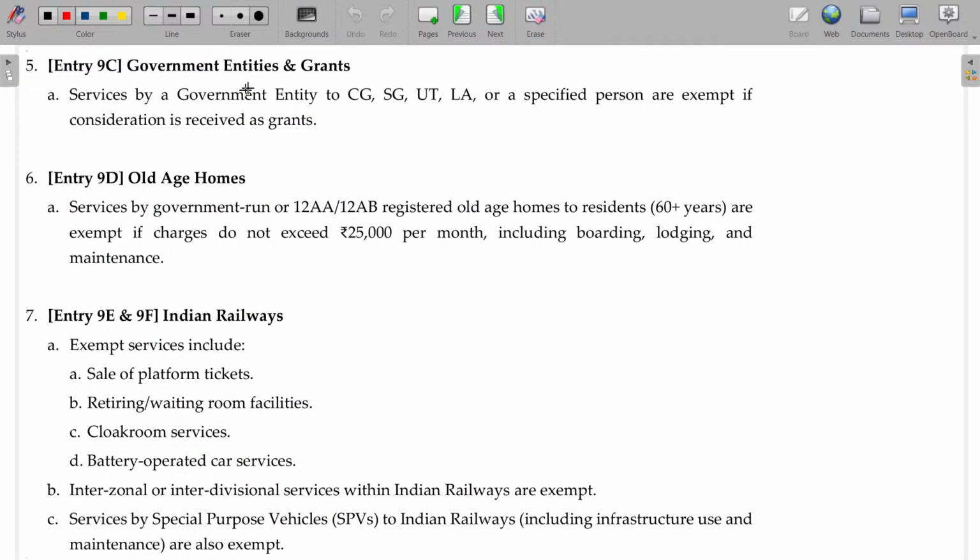Government entities and grants are also exempted. Any grants given. Services by a government entity to the central government, state government, union territory, and local authority, that is, rendering services by a government entity to governments or a specified person, are usually exempted.